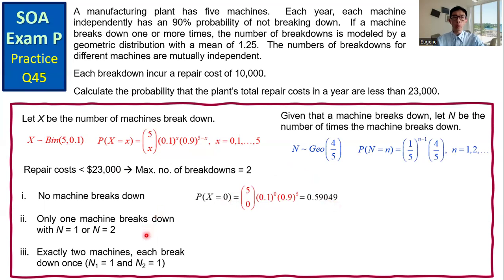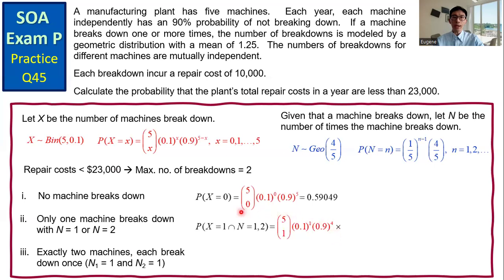The second case, 1 machine breaks down, that is the probability that X equals 1. And the number of breakdowns is either 1 or 2 times. So we have the probability X equals 1, and then times the probability that N equals 1 or N equals 2.